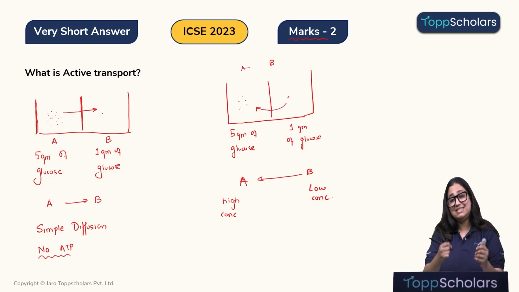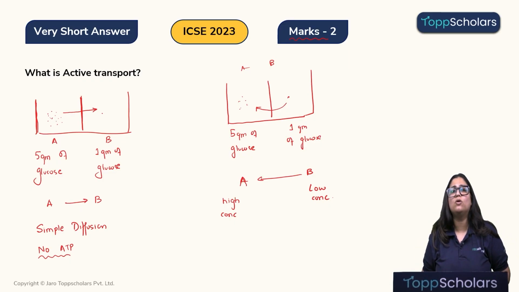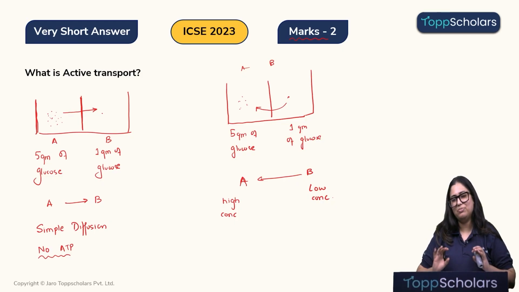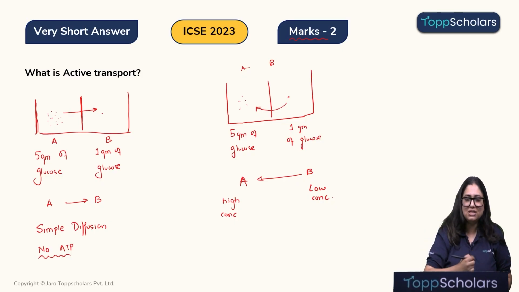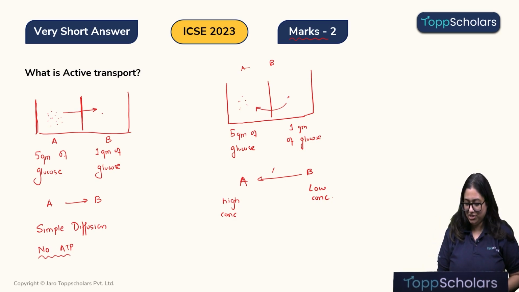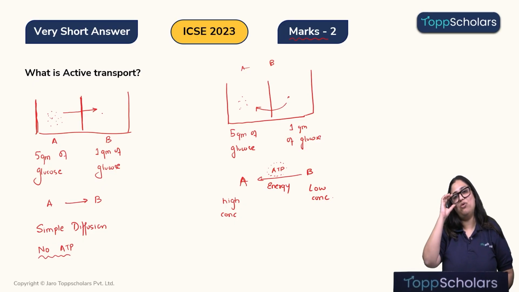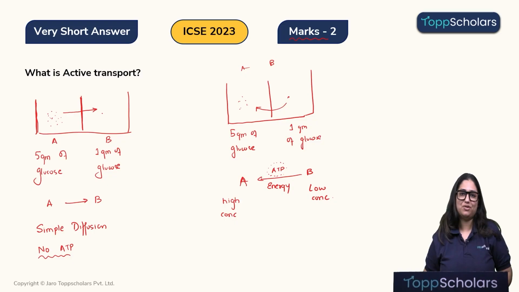But I can still make it happen if I push this glucose against its concentration gradient, that is from low to high. And for pushing, what will I need? I will need energy. Yes. So here I will need to spend a lot of energy to move the substance from low concentration to high concentration. And this is exactly what active transport is about.